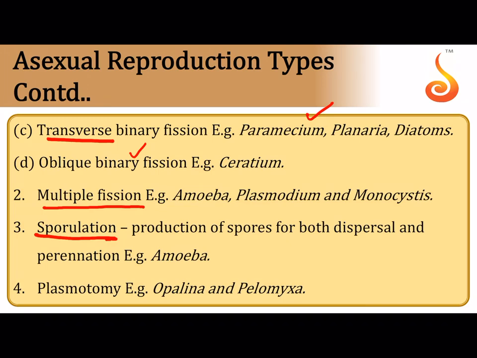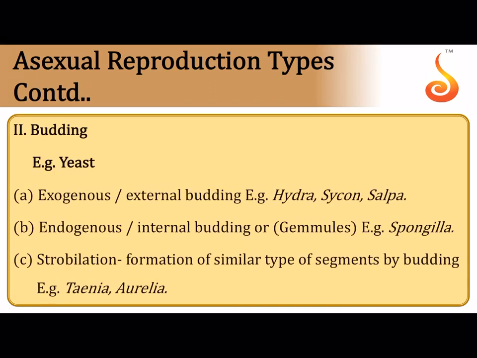And then there are some cases where plasmotomy takes place, where initially the division occurs in the form of free nuclear divisions and later the cytoplasm is divided, as in the case of Opalina and Pelomyxa. Budding, if it happens on the external side, like in the case of Hydra, Sycon and Salpa, is called exogenous budding. Even yeast belongs to the exogenous type of budding.